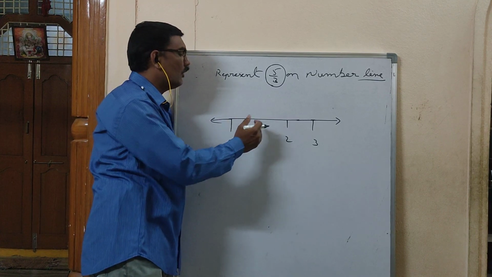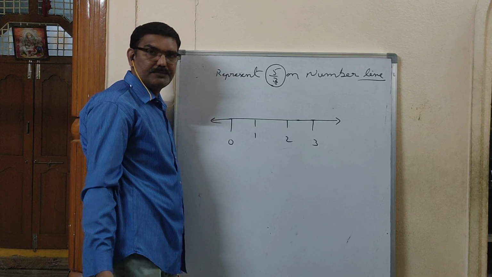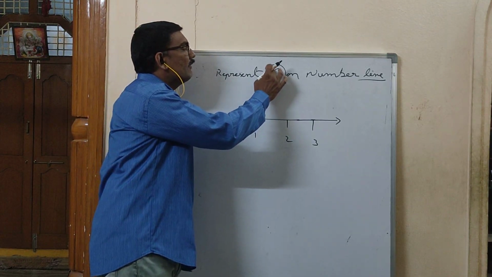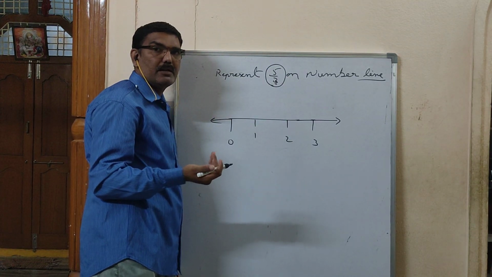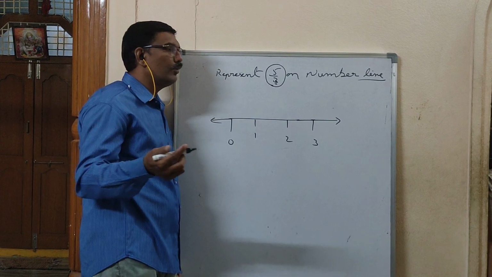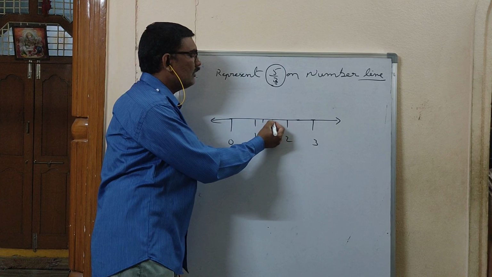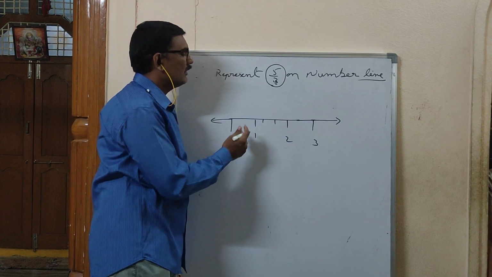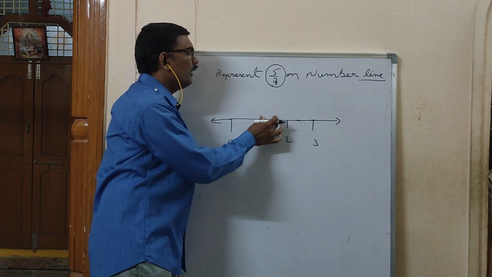Now I wrote 0, 1, 2, 3. In the denominator of 5 by 3, what are you seeing? 3 is in the denominator and 5 is in the numerator. The denominator is 3, which means you have to divide into 3 equal parts. It is 1 part, 2 parts, 3 parts. Here you divided 3 parts.